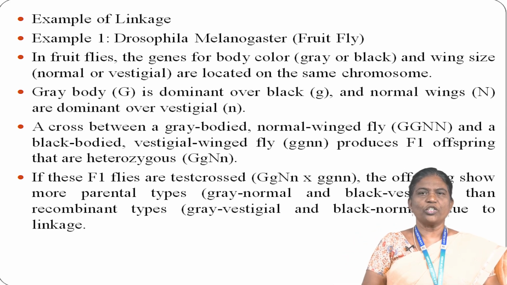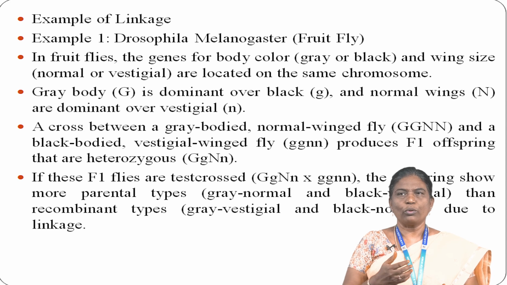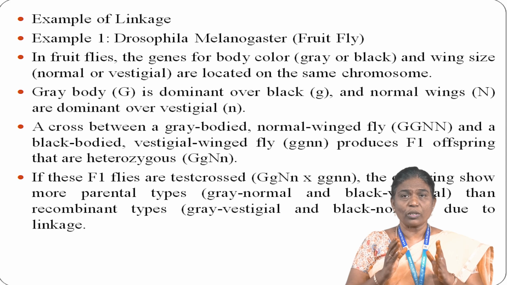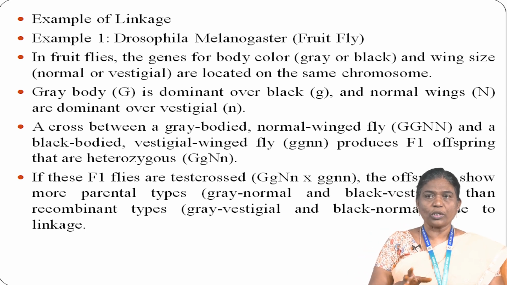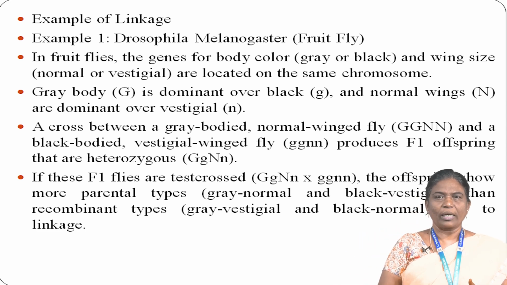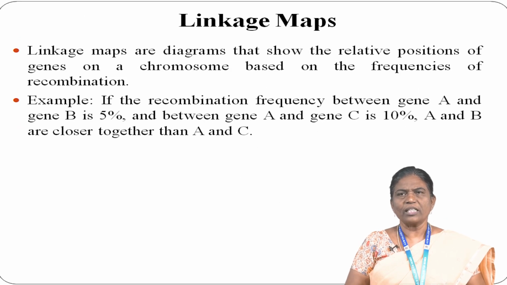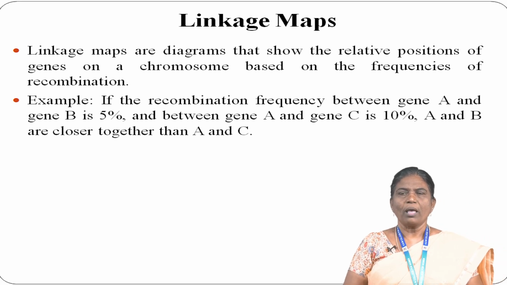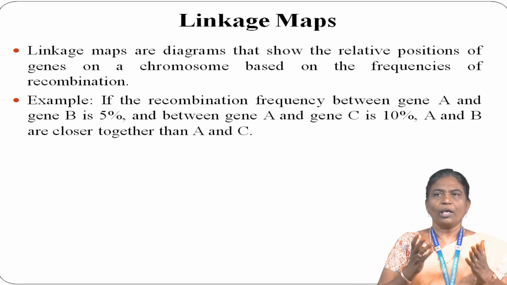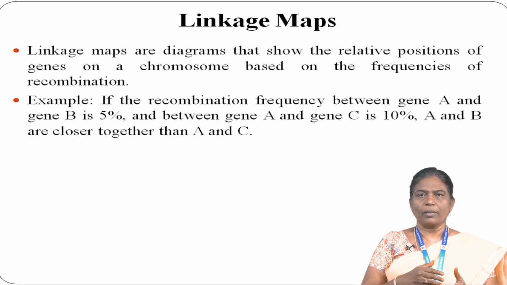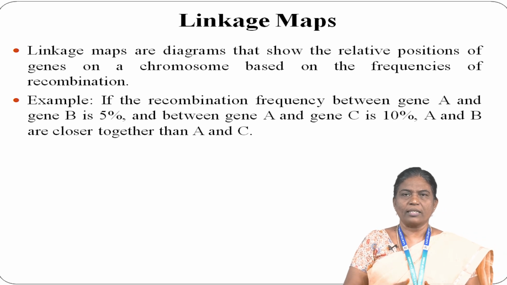Looking at recombination and crossing over, during meiosis homologous chromosomes can exchange segments. This process is called crossing over. The frequency of crossing over between two genes is proportional to their distance apart, measured in map units or centimorgans. Linkage maps are diagrams that show the relative positions of genes on a chromosome based on the frequencies of recombination. For example, if the recombination frequency between genes A and B is 5%, and between genes A and C is 10%, then A and B are closer together than A and C.